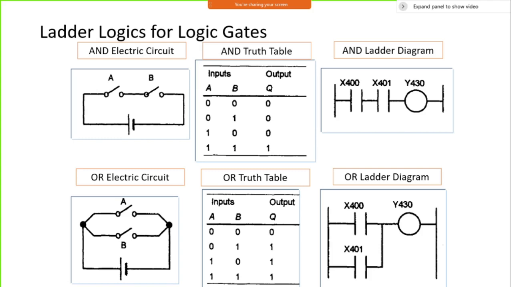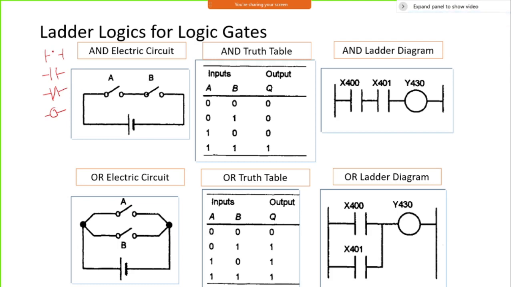So these are the ladder logic symbols. This is the way you can convert an AND circuit; if you want to construct it using ladder logic, you have only 4 symbols. What are those symbols? One is the power rail. Then the normally open type contact, the normally closed type contact, and then the output device.